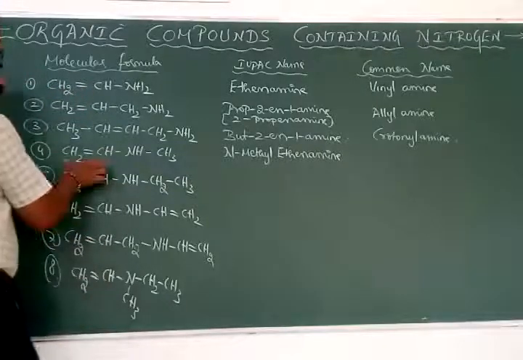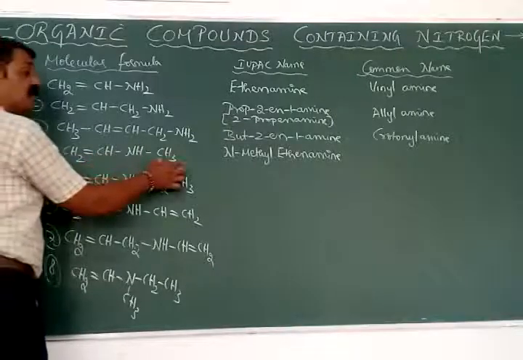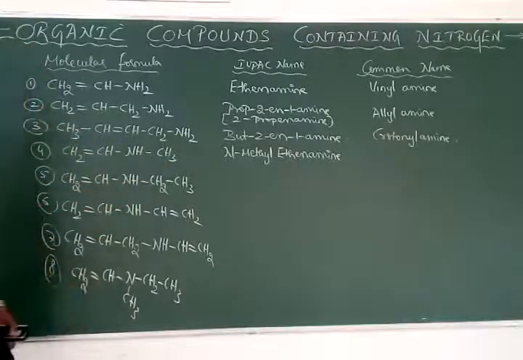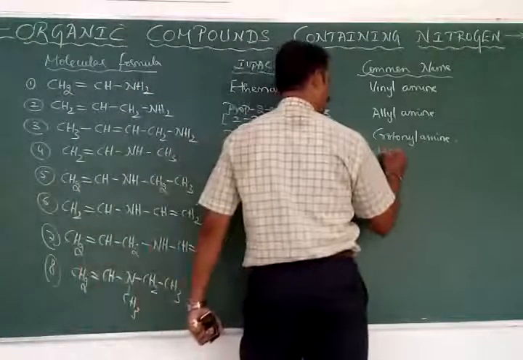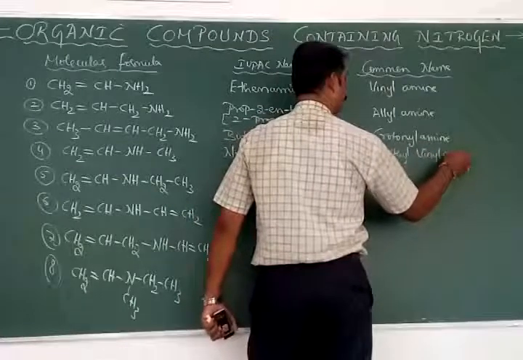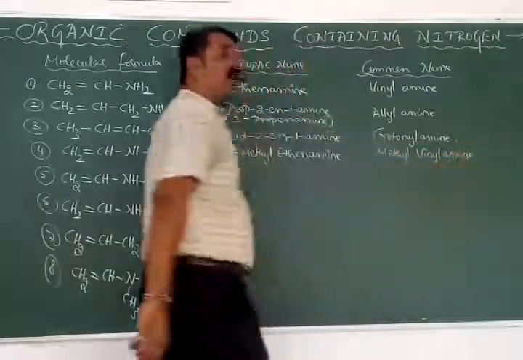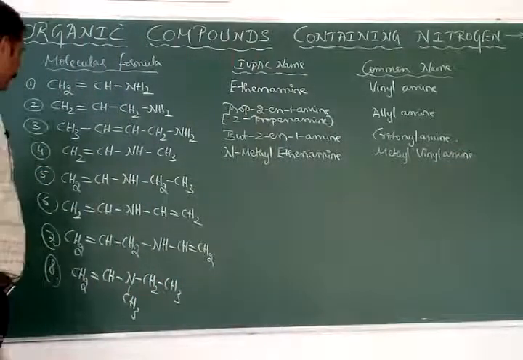Okay. Now this is, I think, vinyl group. CH2 double bond CH is called vinyl group, and this is called methyl group. Then apply the alphabetical order. Methyl comes first, therefore it is called methyl vinyl amine. What's that? Methyl vinyl amine.